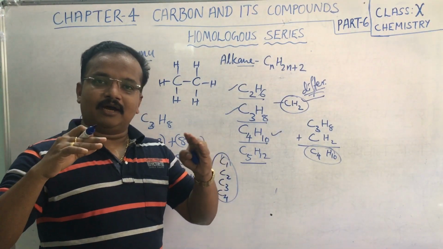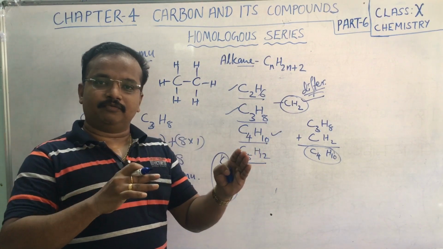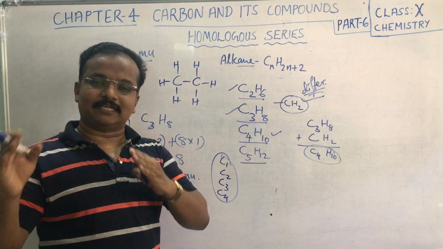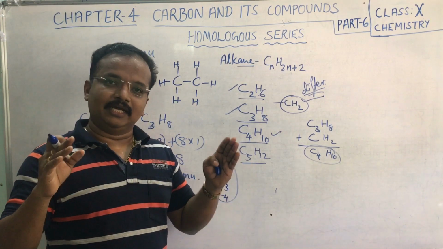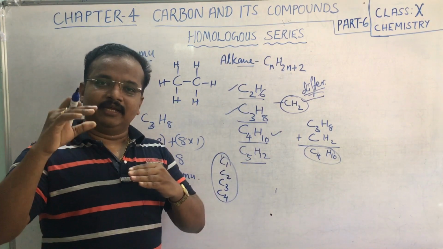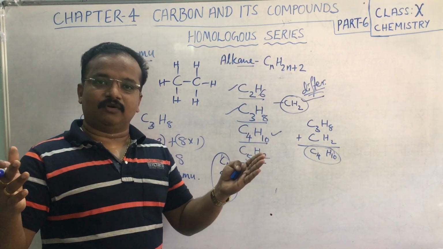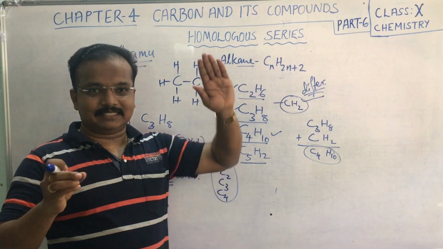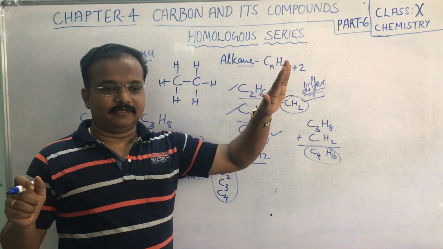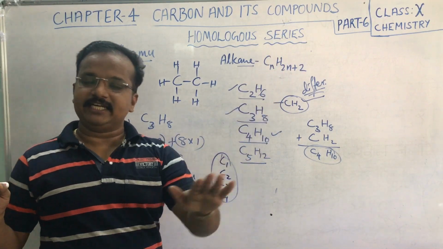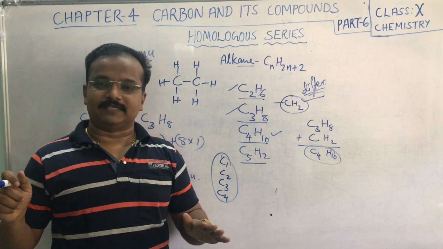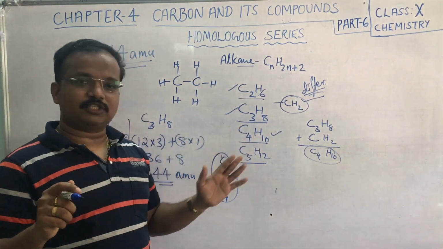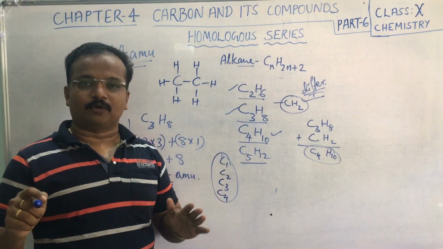From 5 to 17 they are liquids, and from C17 onwards they are waxy solids. So there is a steady change in their physical properties, and they will have almost similar chemical properties.